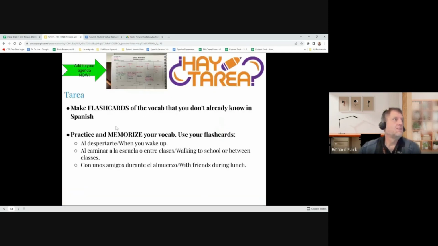And again, as always, make sure that you make flashcards for any of the vocab that you don't already know, and then practice, practice, practice to memorize your vocabulary.